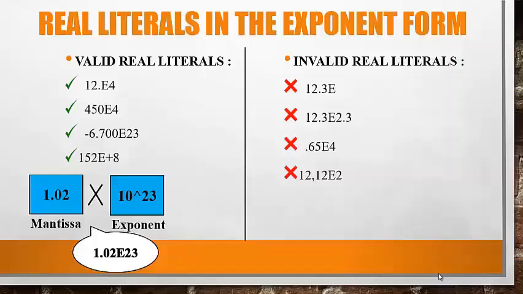So here are examples of valid real literals in the exponent form: 12.e4, 450e4, -6.700e23, 152e+8. And here are the invalid real literals: 12.3e, 12.3e2.3, 0.65e4, 12, 12e2. These are all invalid because there are no digits specified after e, the exponent must be an integer value, there must be at least one digit before the decimal point, and a comma is also not allowed.